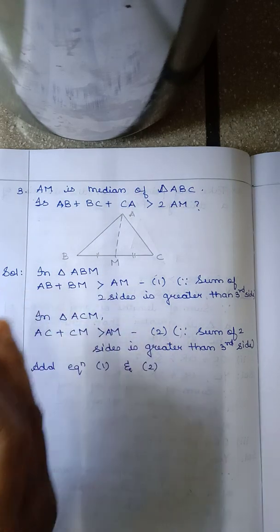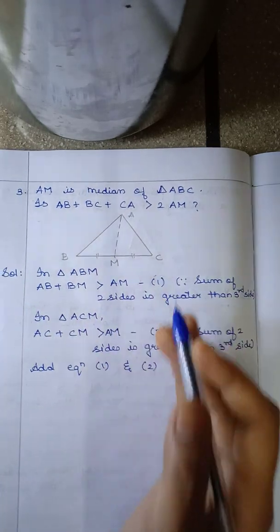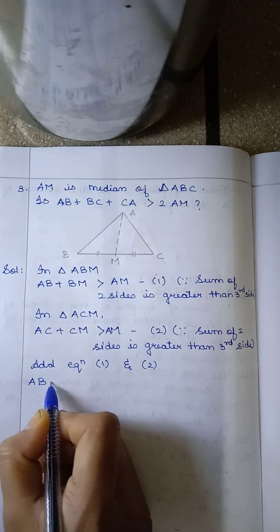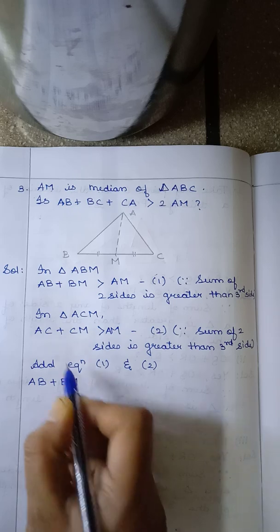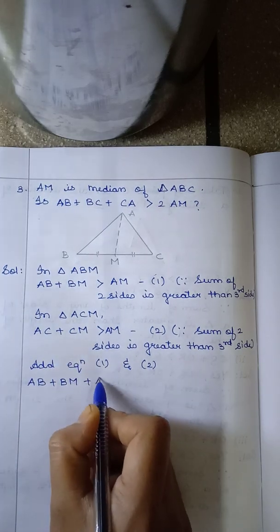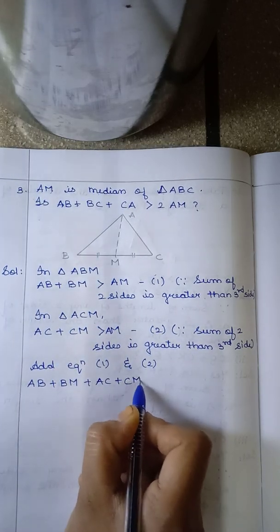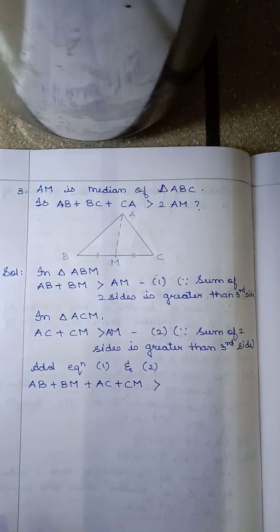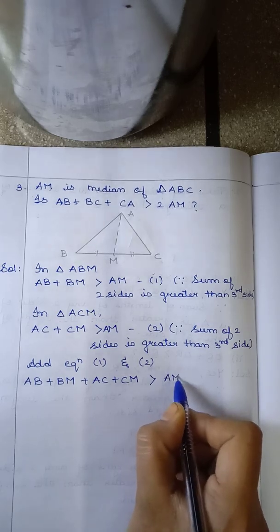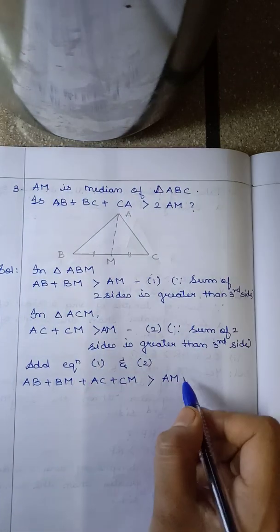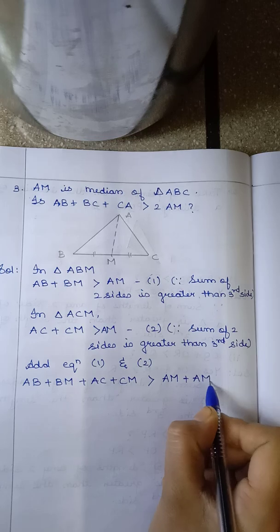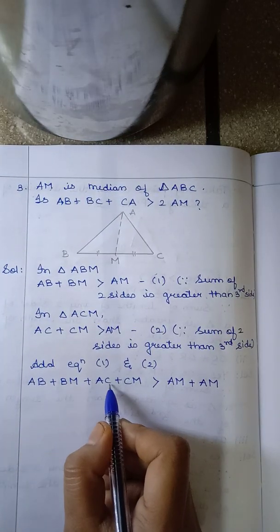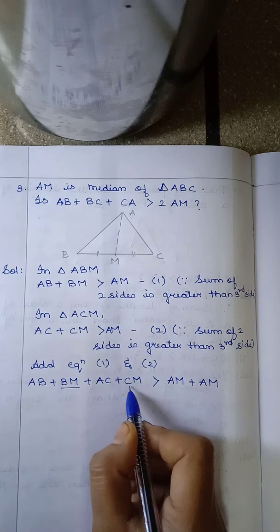So add the LHS, AB plus BM, plus AC plus CM. The greater than sign is there on both sides, so the same greater than sign will come here. AM is in the RHS of the first equation as well as the second, so AM plus AM.